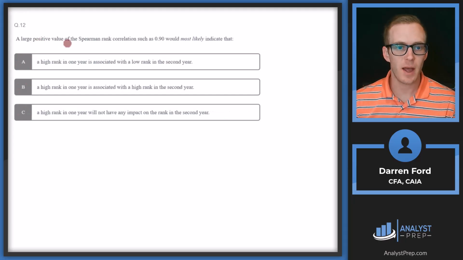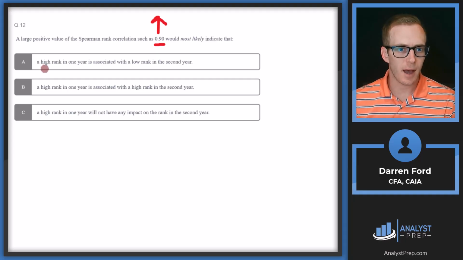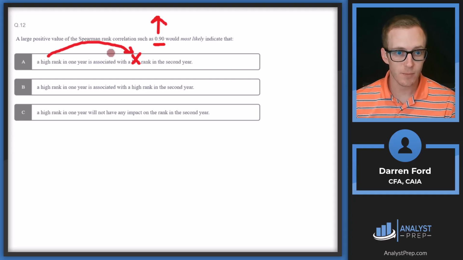A large positive value of the Spearman rank correlation, such as 0.9, would most likely indicate that. So 0.9 correlation, this is high, so we're looking for something with high correlation. A high rank in 1 year is associated with a low rank in the second year. That doesn't sound right. If we have high correlation, that means that we would expect a high rank in the second year. So we can rule out A.